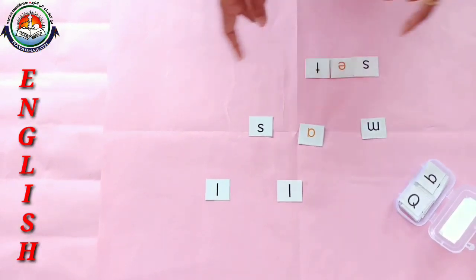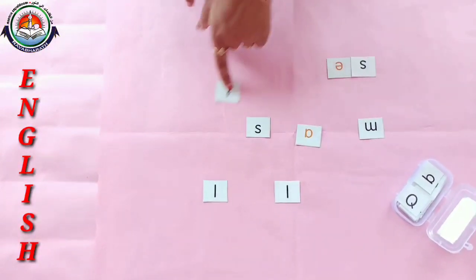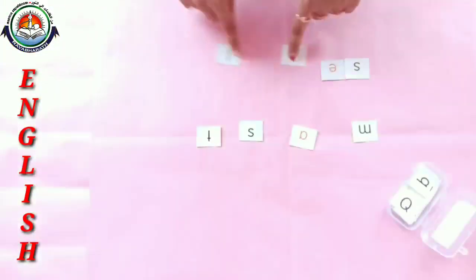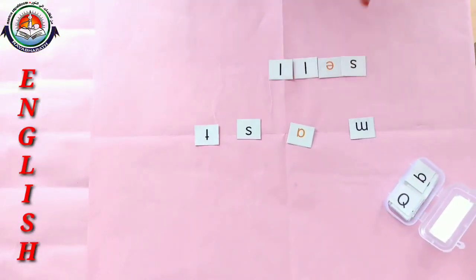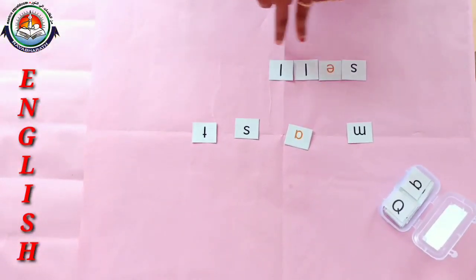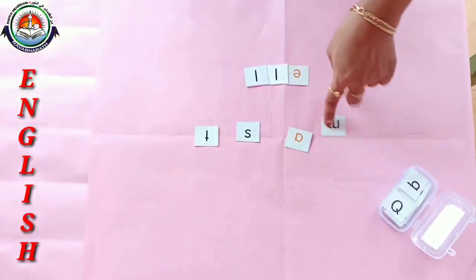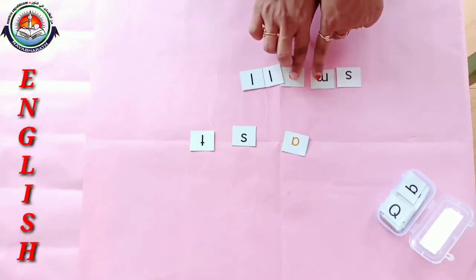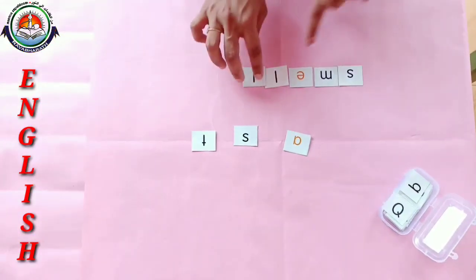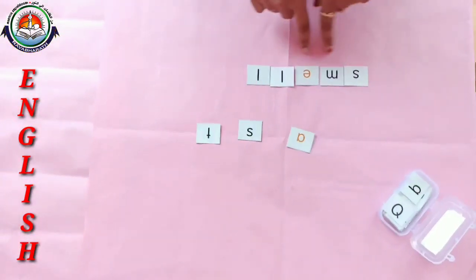Now again make one more word. So ma'am, I am changing the letter T with these two L's. So here we got another word. It is cell. What is it? Cell. Okay, now ma'am is adding the letter M after this S. So what about the word? It is smell. What is the word? Smell.